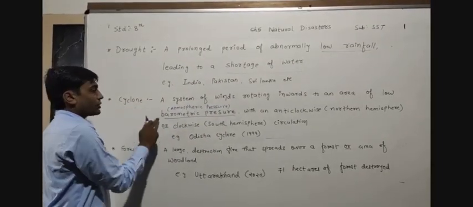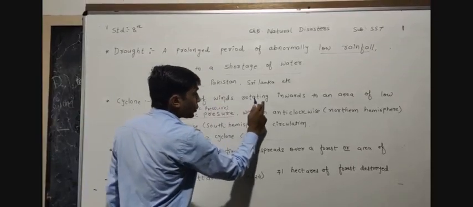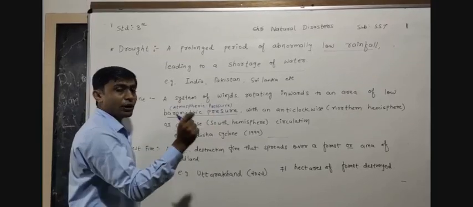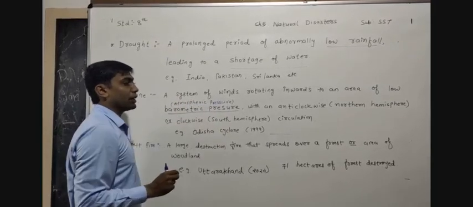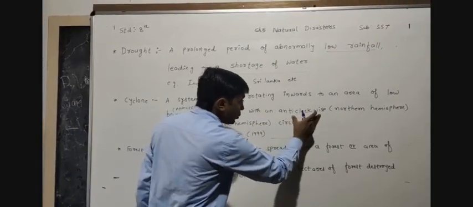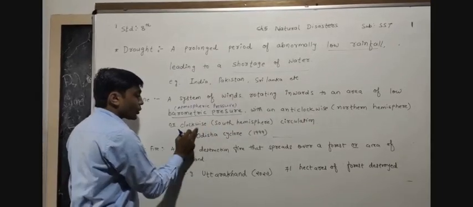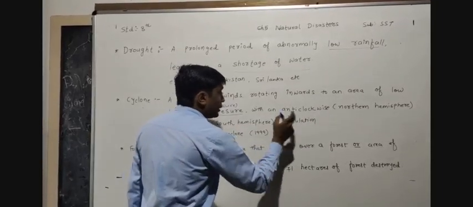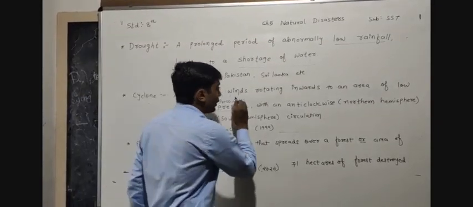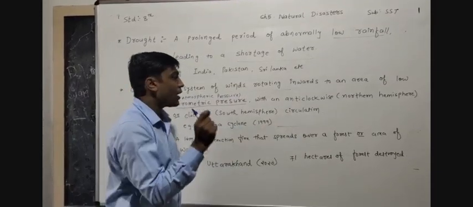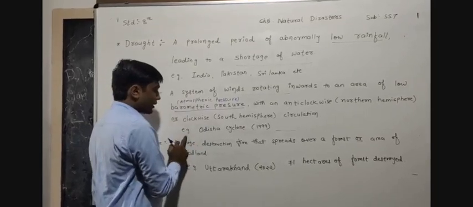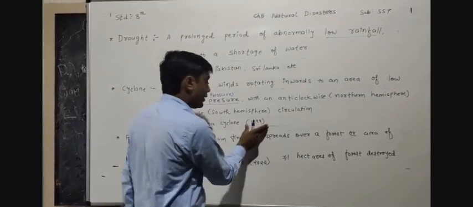Second one is a cyclone. Cyclone means a system of wind rotating inwards to an area of low barometric pressure. Barometric pressure is also called atmospheric pressure. Wind rotating anti-clockwise in the northern hemisphere or clockwise in the southern hemisphere in a circulation is known as a cyclone. An example is the Odisha cyclone in 1999.